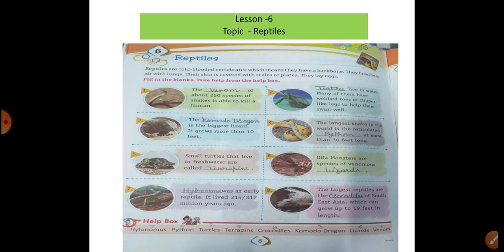Then Hylonomus was the earliest reptile, and it lived 315 to 312 million years ago. The name should be written down. Next, the largest reptile, the crocodile, is 19 feet in length. Observe from the help link and write down.